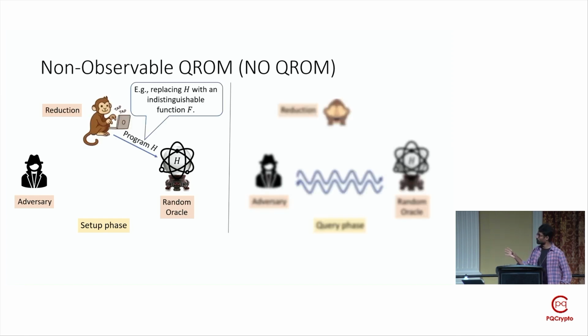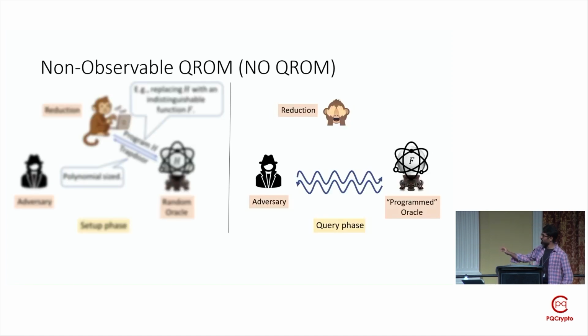So specifically, our programming consists of replacing this truly random oracle H with another oracle F, which is indistinguishable in the view of an adversary when it is allowed to make quantum superposition queries to the oracles. And by replacing this oracle H, we potentially receive some trapdoor information that we will be using in the subsequent analysis in the query phase. So we'll be seeing specific examples of this programming when we discuss extractable commitments in the next section.